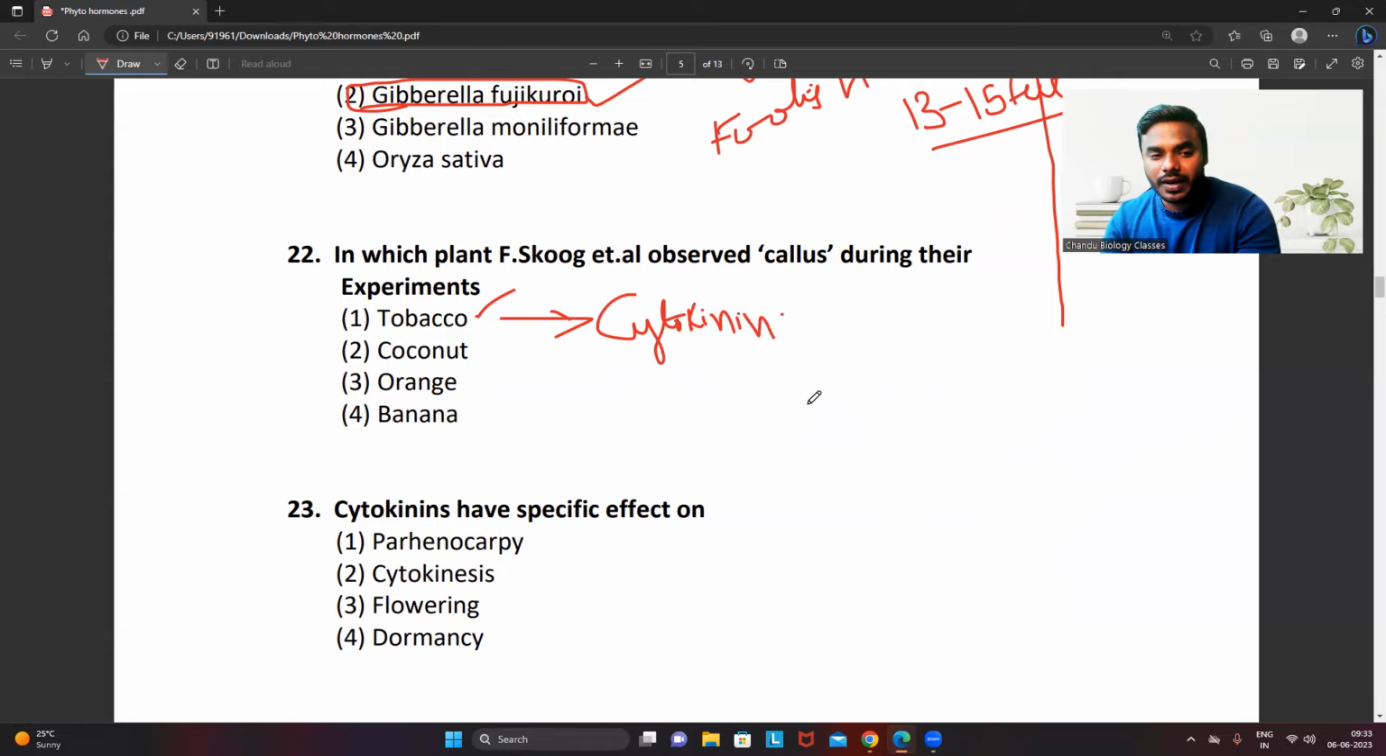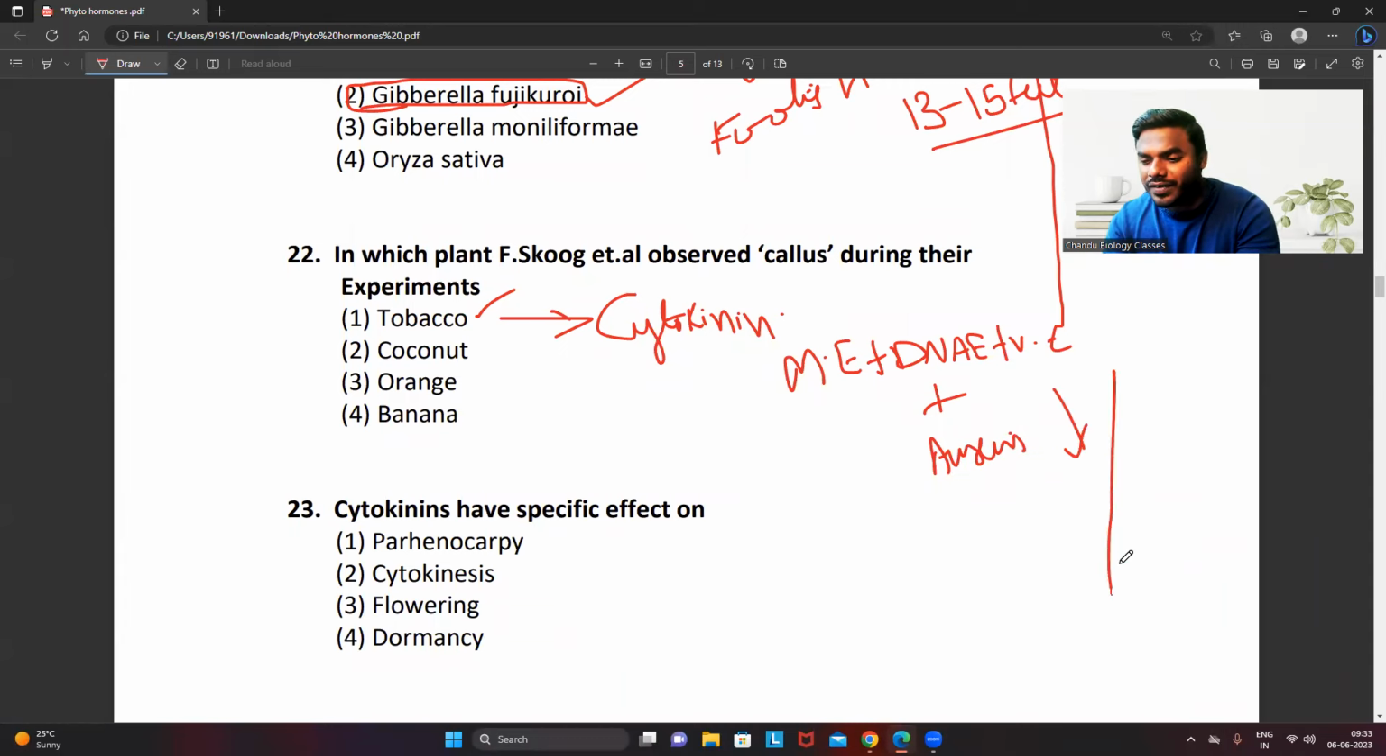So what have they done? Anyone remember? They have taken different types of extracts. They have taken milk extract. They have taken DNA extract. They have taken vascular extract. To all these extracts they have added auxin, and finally they introduced them into the internodal region of the tobacco plant. This is the stem. These are all internodes. So exactly at this internodal region only they have introduced.